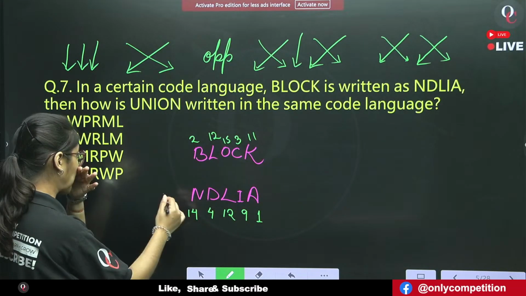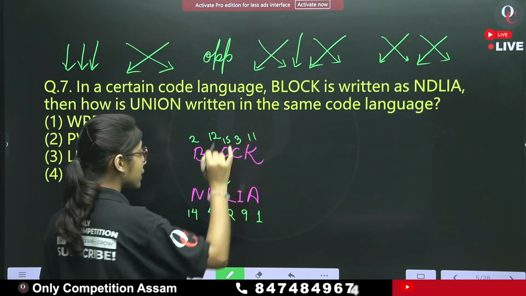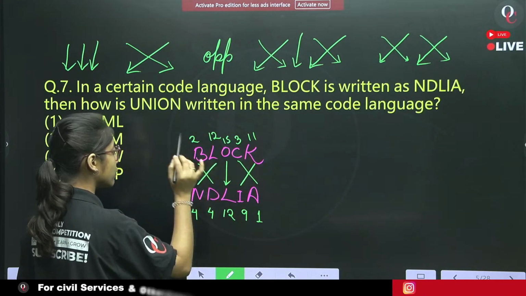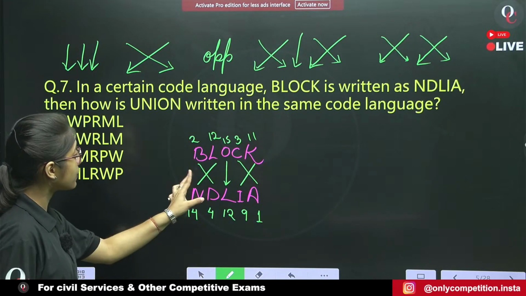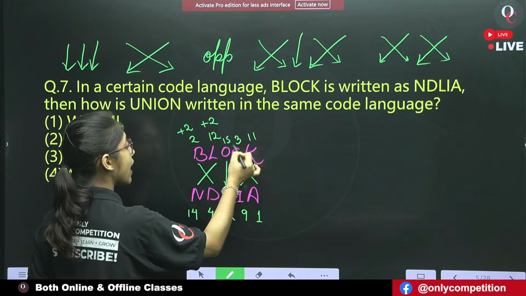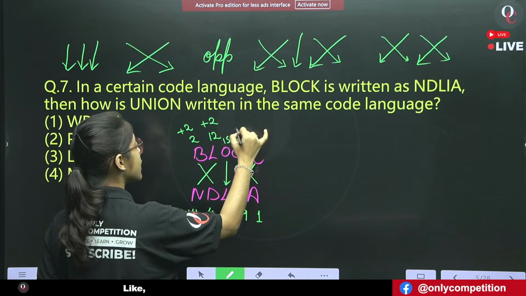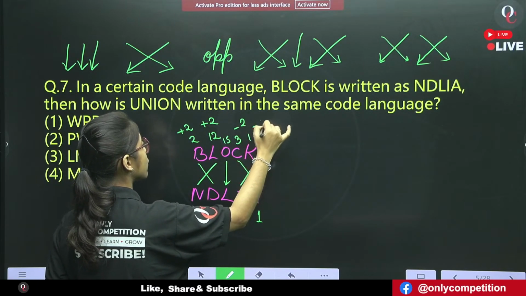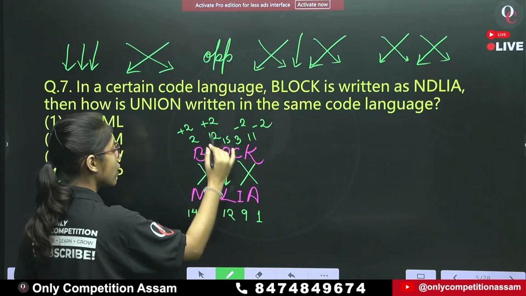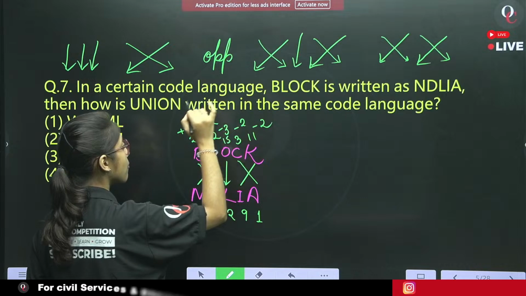Let me check. First one is the vertical one, last 2 diagonal, first 2 diagonal. That means in the first 2 letters we are adding +2 and in the last 2 letters we are subtracting -2. And in the middle term what we are doing? We are subtracting -3.